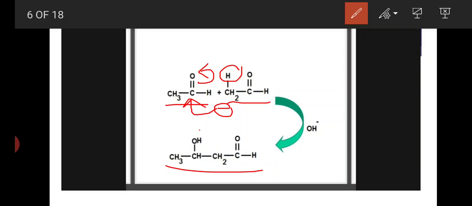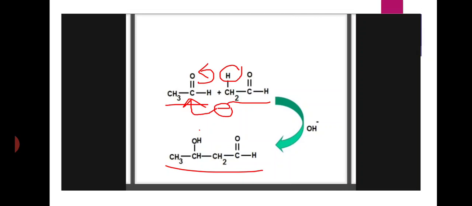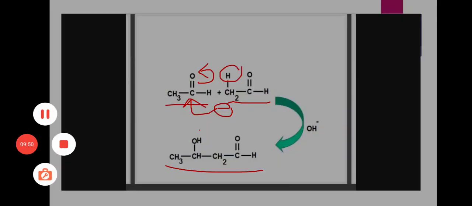Students, the mechanism is that two acetaldehyde molecules condense with each other in the presence of base and form aldol. First, in the presence of base, one of the acetaldehyde molecules loses a hydrogen and forms an enolate ion. That enolate attacks another acetaldehyde's carbonyl carbon and forms aldol. The aldol name is beta hydroxy butyraldehyde or 3-hydroxybutanal.